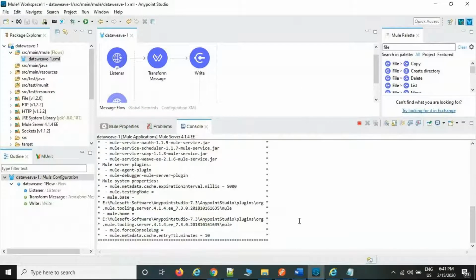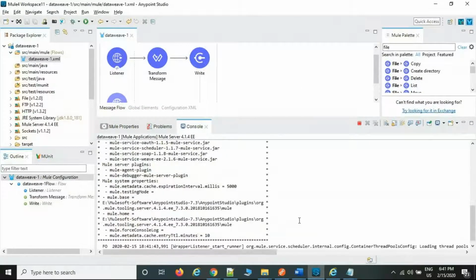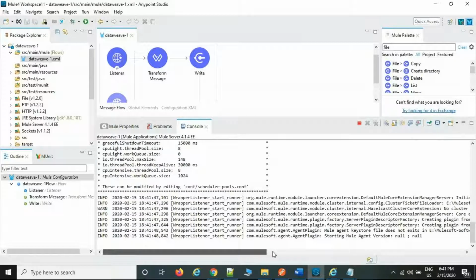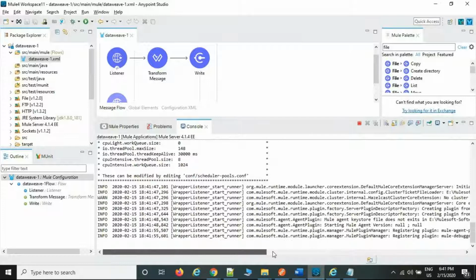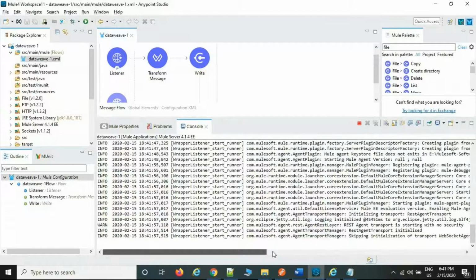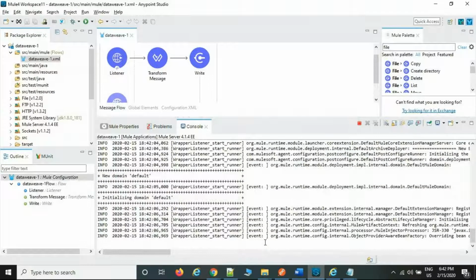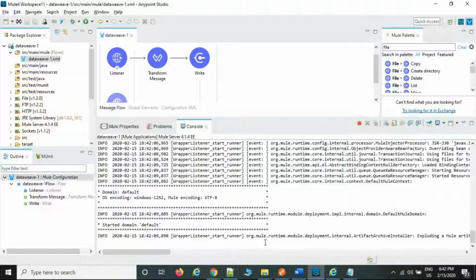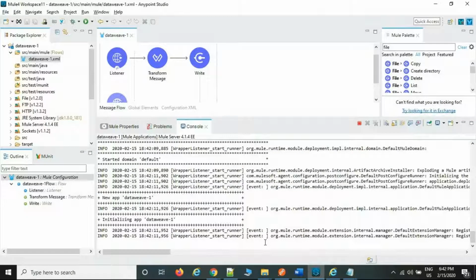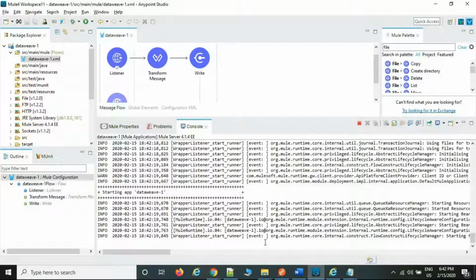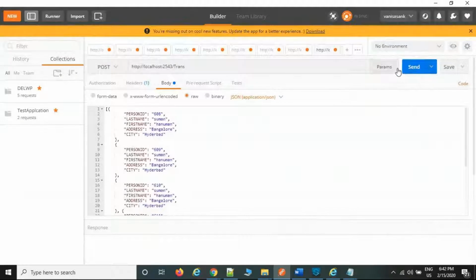One minute, still loading. Could not send a request.